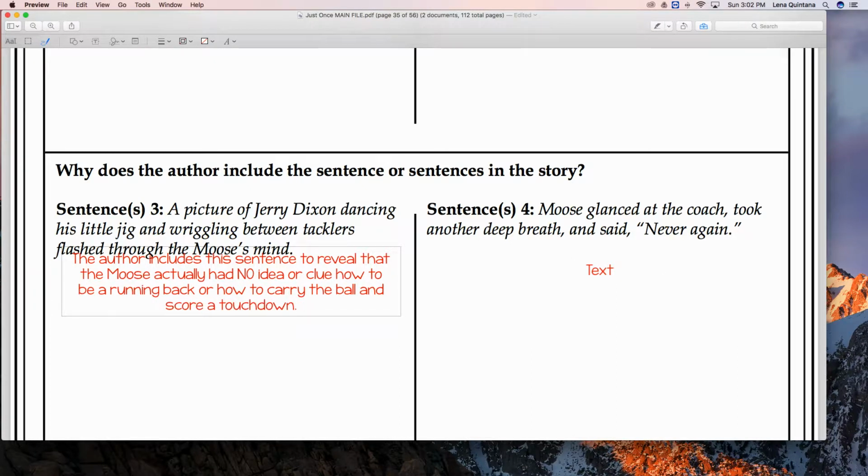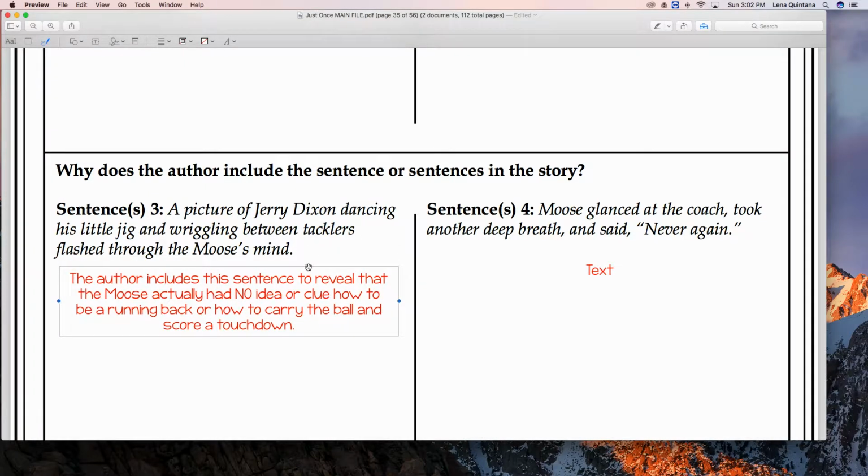Okay, he didn't know. He had no idea. So he's like, oh my gosh, what do I do? What do I do? Well, who did he think of? He thought of Jerry. And Jerry was the one who actually did know what he was doing. So that's our clue that he didn't know what he was doing, right? Okay, so sentence number 4, Moose glanced at the coach, took another deep breath and said, never again. Okay, so why does the author include this?